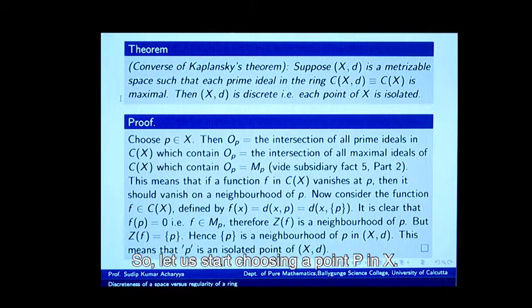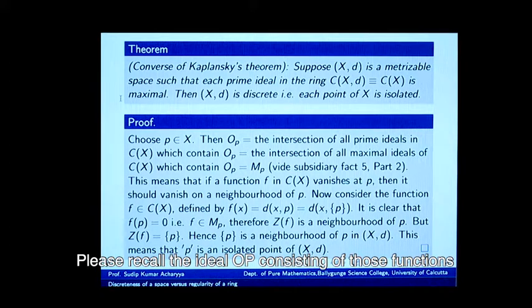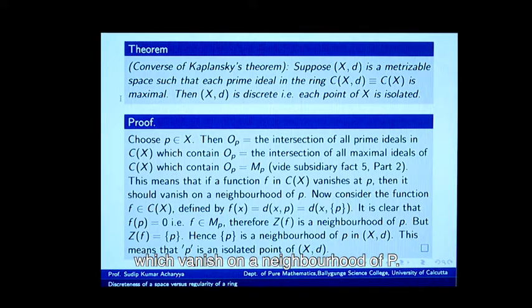So, let us start choosing a point P in X. Please recall the ideal OP consisting of those functions which vanish on a neighborhood of P. We have observed that such an ideal is a radical ideal. Therefore, this OP is the intersection of all the prime ideals which contain itself.